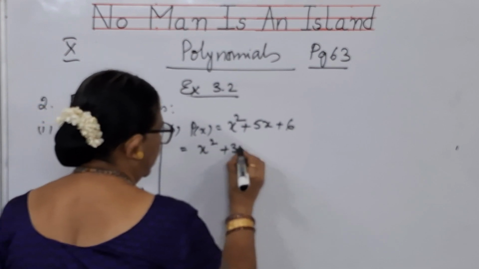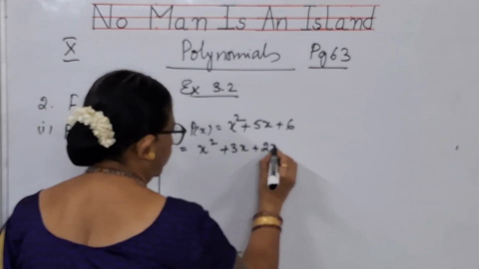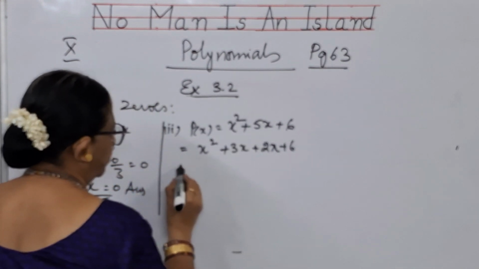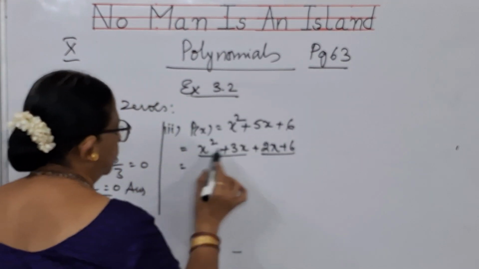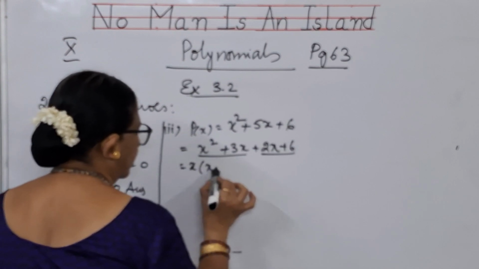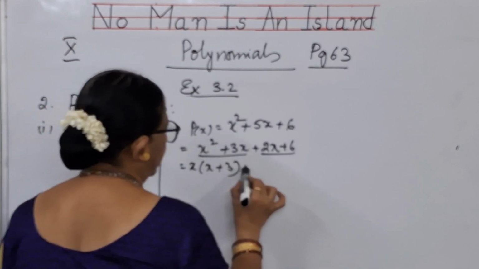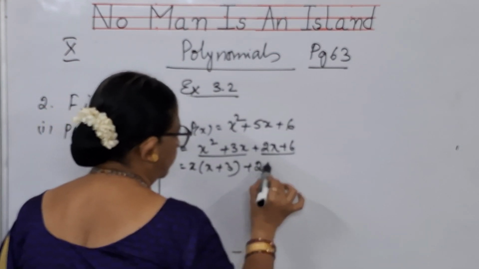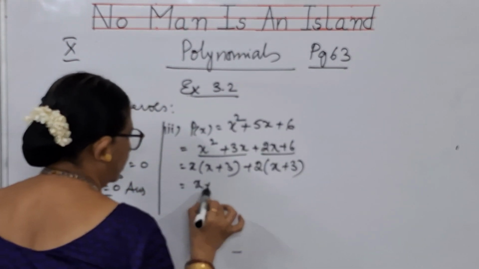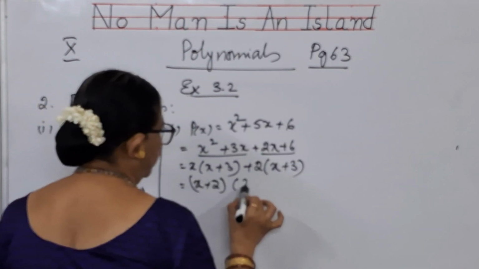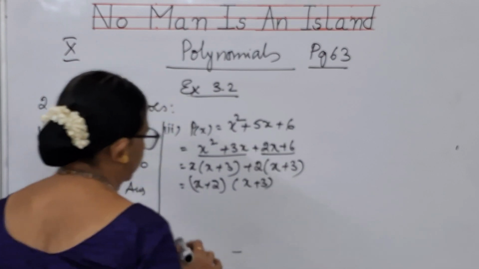So x square plus 3x plus 2x plus 6. That means here these two you will consider as one group, these two as one group. In this common is x, x into x plus 3 plus in these two common is 2, 2 into x plus 3. That means x plus 2 into x plus 3 you are getting.